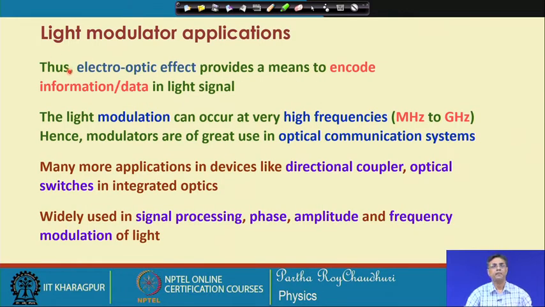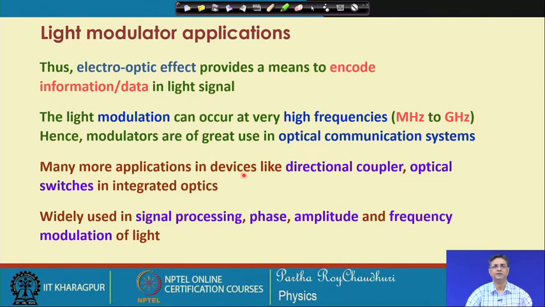Thus, the electro-optic effect provides a means to encode information and data in the signal. The light modulation can occur at very high frequencies, that is the beauty of this electro-optic effect. It can be in the range of megahertz to gigahertz. Hence, the modulators are of great use; in fact, a lot of commercially available electro-optic devices are used in optical networks and optical communication systems.